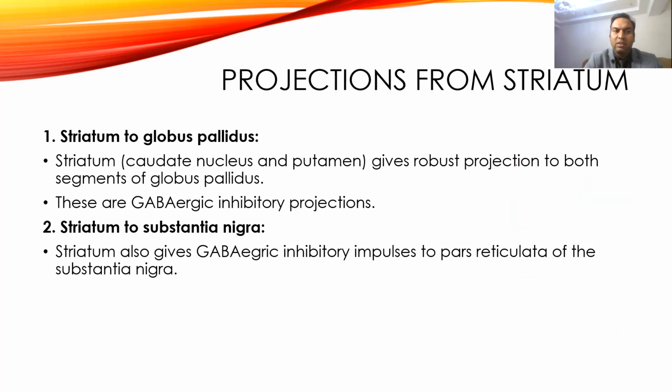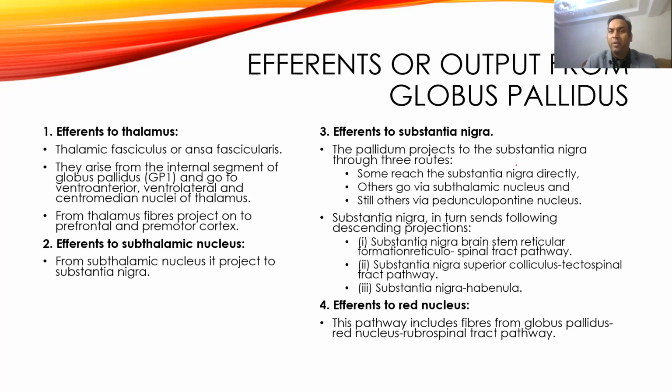So then it comes to the striatum, globus pallidus, and a large portion of the fibers from the striatum goes to the globus pallidus, and these are usually GABAergic, and as I already said, these are inhibitory type of projection and reduce the activity of the globus pallidus. It also sends fibers to the substantia nigra, usually in the pars reticulata, and that is also inhibitory, GABAergic neurons, and it also reduces the activity of the substantia nigra.